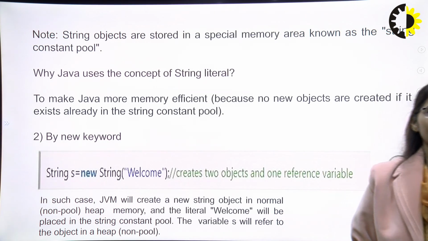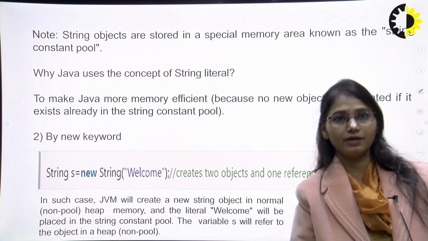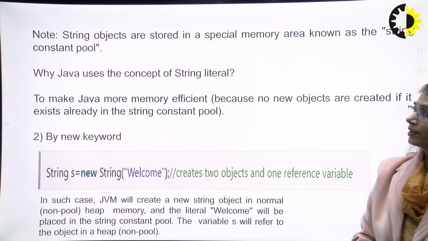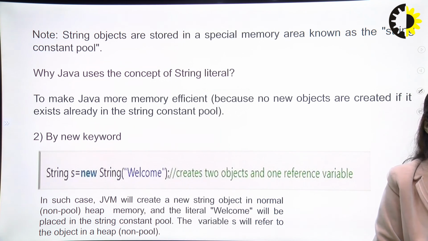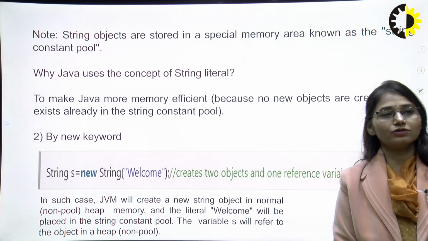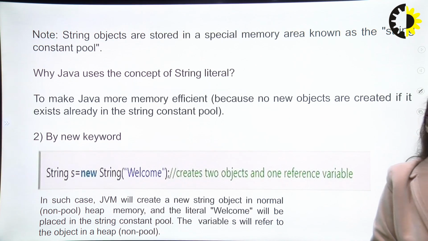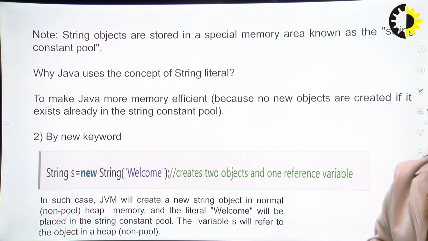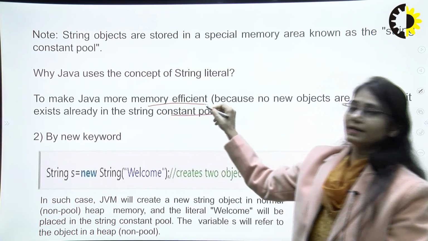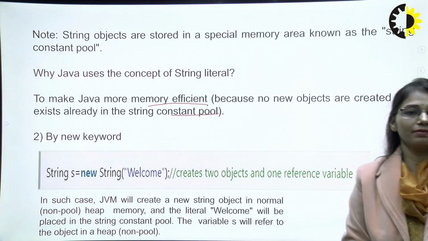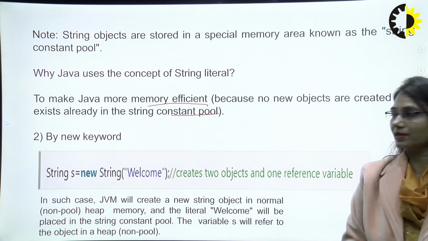We are saying that string objects are stored in a special memory known as the string constant pool. The question is why Java uses the concept of a string literal. Basically to make Java more memory efficient. The string constant pool provides memory efficiency, because the same literal is not going to be repeated a number of times. It will provide the reference over it.